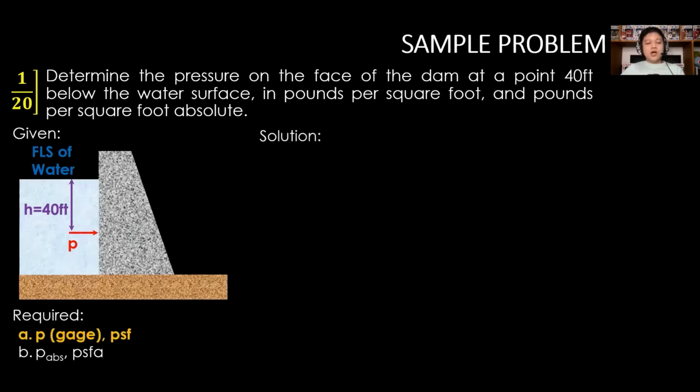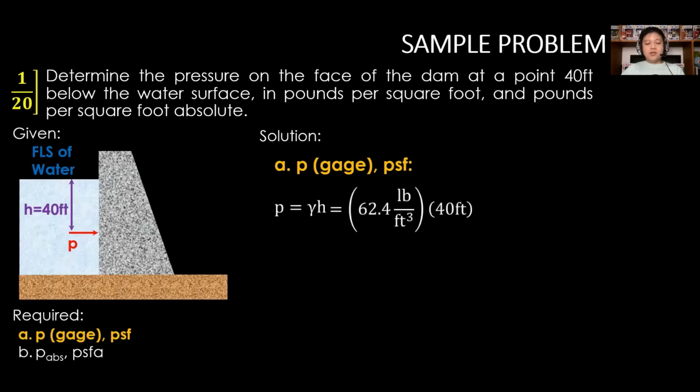For the solution, for letter A, since we are dealing with a problem of pressure identification below the free liquid surface, we will use the equation P is equal to gamma times height, where gamma of water in English is 62.4 pounds per cubic foot, and H below the free liquid surface is 40 feet. Thus, the pressure P at this point is equal to 2,496 psf.